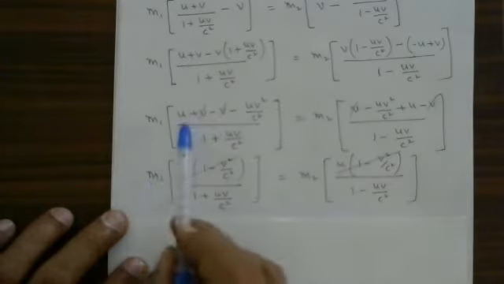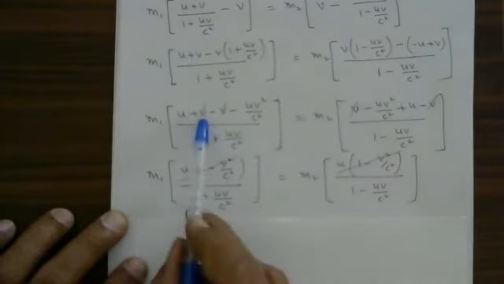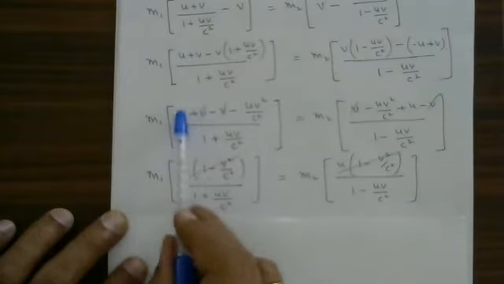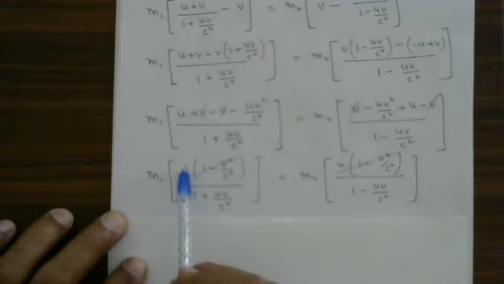Remaining things. What is that? m1 u. m1 u. Here get cancelled here. u common factor you can take out. u as the common factor.